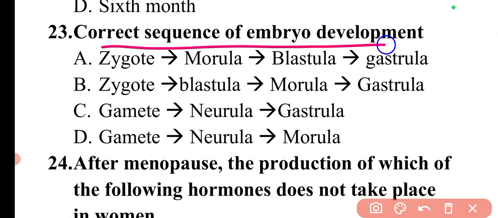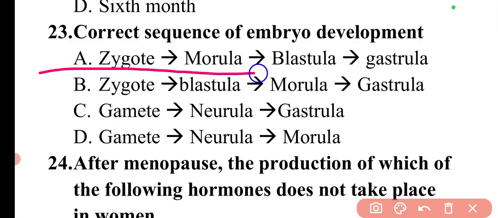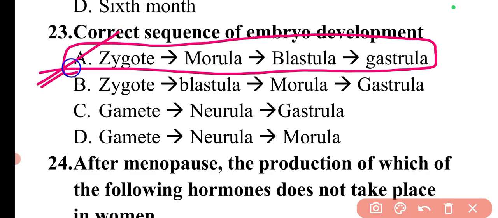Next question is, correct sequence of embryo development is. So the correct sequence of embryo development is, first it will be a zygote, then it will cleave and become a morula, which is an 8-cell stage. Then after cleavage of the morula, it will become the blastula. Then this blastula, after the gastrulation process, will become the gastrula. So this is the correct sequence of embryo development. So here option A will be the correct answer.